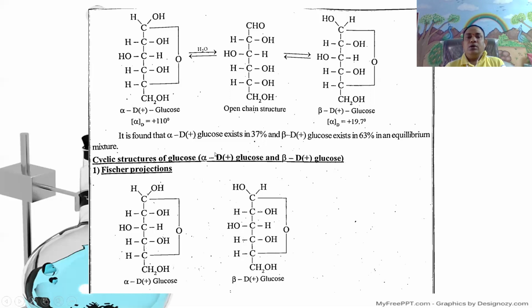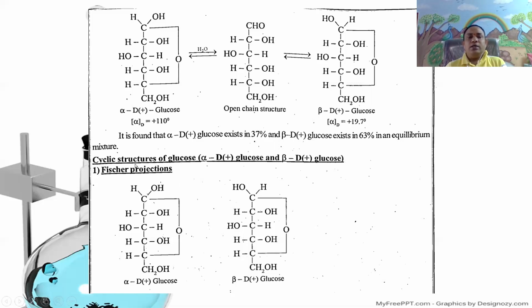It is found that alpha D-glucose exists in 37% and beta D-glucose exists in 63% in an equilibrium mixture.